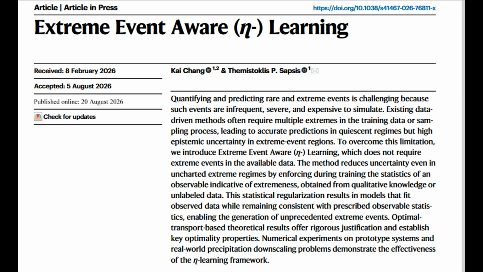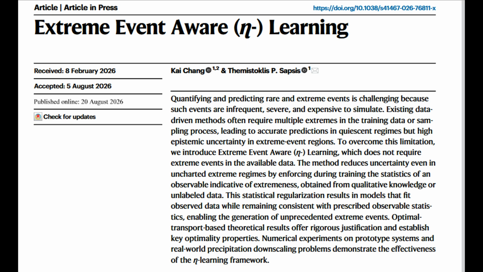2. Correcting deep generative models. ADA learning serves as a statistical corrector for flow matching models trained on limited data. It elevates the tail distribution of generated samples to match ground truth, outperforming HR models trained on the same limited data. 3. Hypothesized extremes. Even when the true distribution isn't known, ADA learning can enforce any hypothesized extreme distribution, e.g. heavier tail GEVD. This allows exploring what-if scenarios for risk assessment.